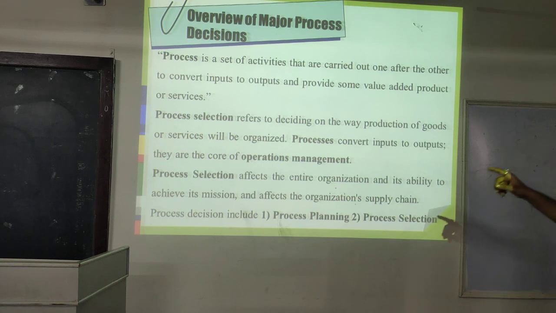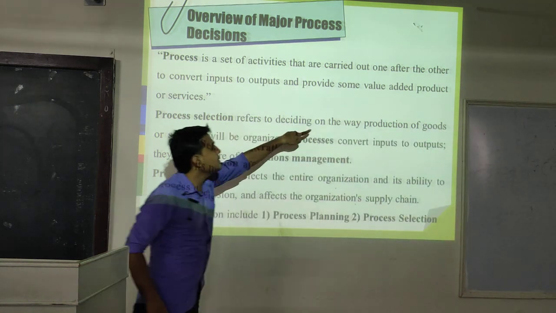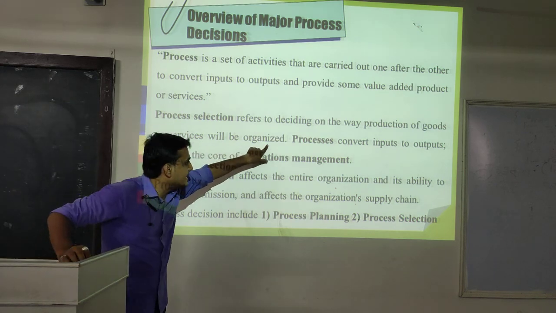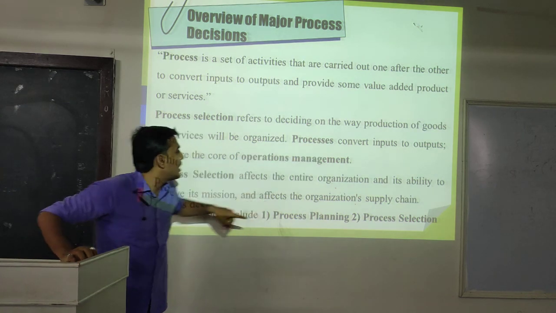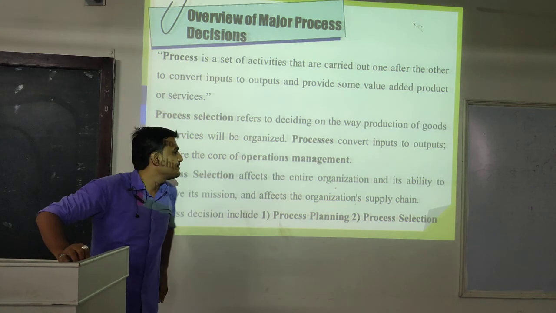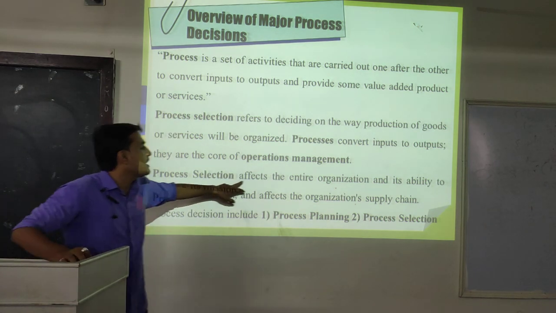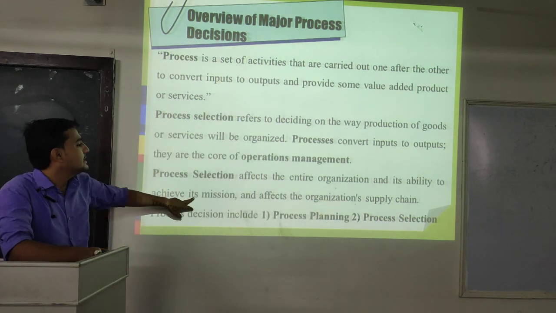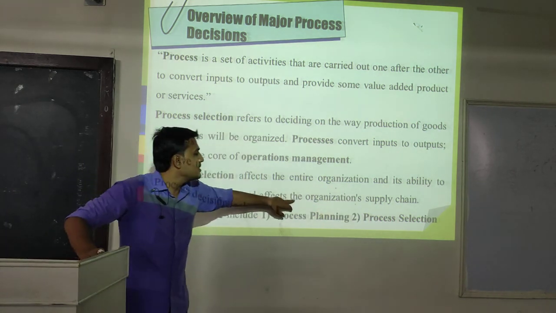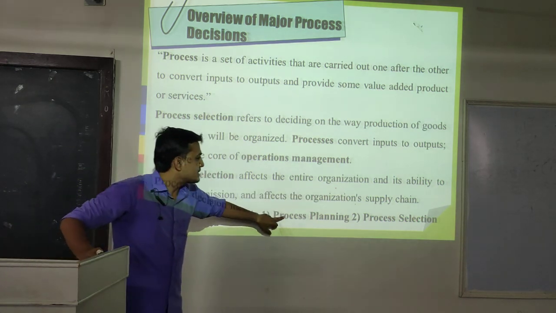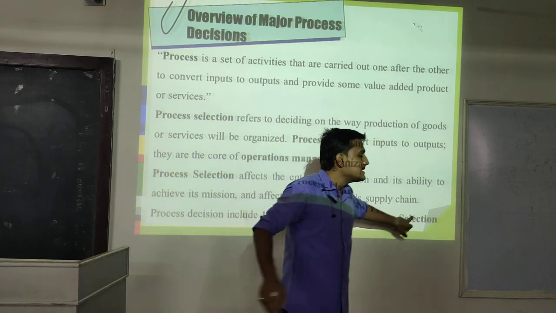Process selection refers to deciding on the way production of goods or services will be organized. Processes convert inputs to outputs. They are the core of operation management. Process selection affects the entire organization and its ability to achieve its mission, and affects the organization's supply chain. Process decision includes process planning and process selection.